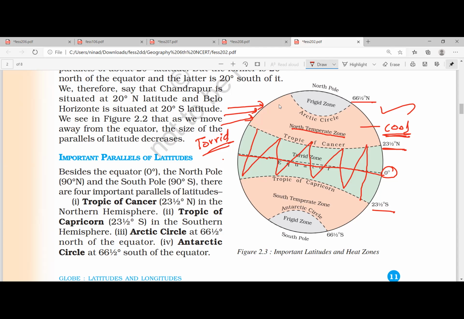Here you have 4 seasons: the summer, winter, autumn, spring. All these 4 seasons are available here.